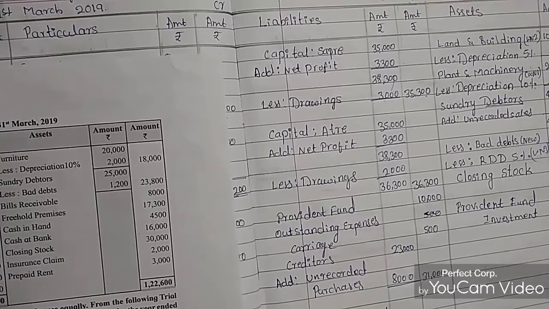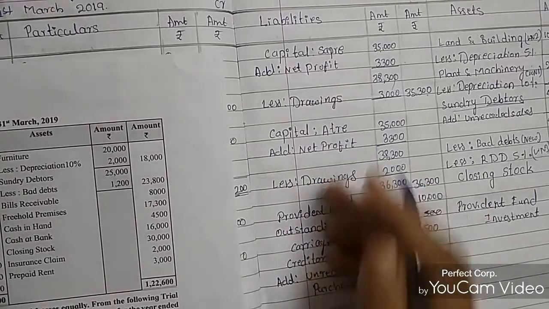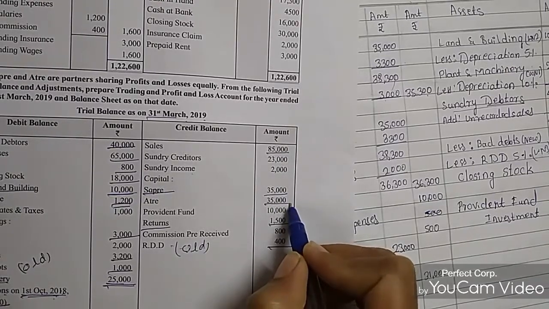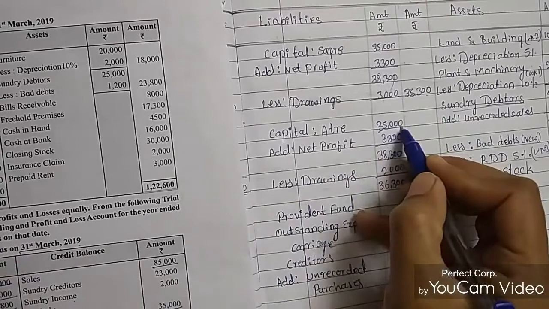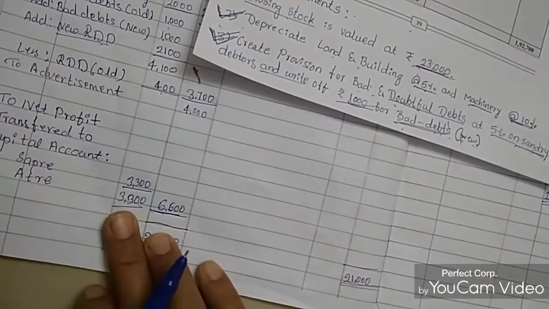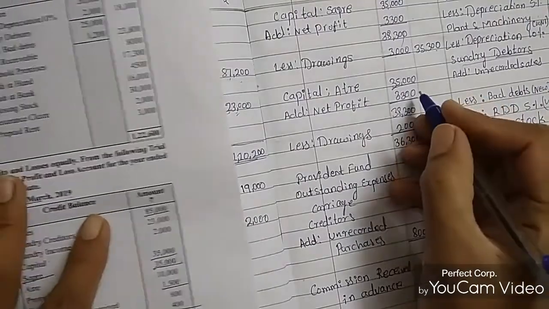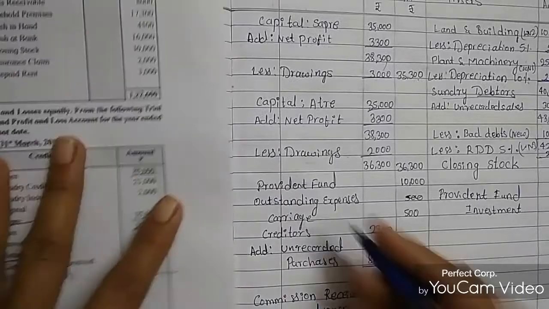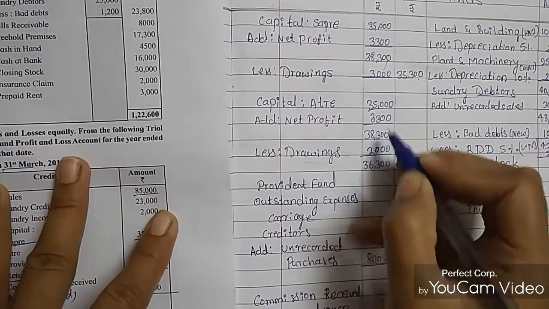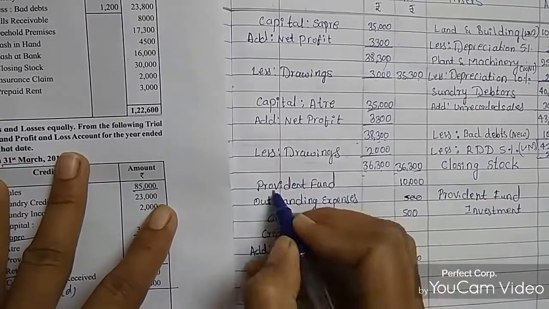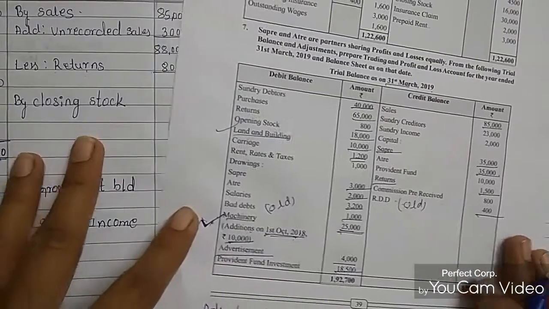Now we'll see the capital for Atre. How much is Atre's amount? It is 35,000. He is also investing in the business, 35,000 rupees. I mentioned that 35,000 rupees here. Then he also gets the same net profit, equally distributed, 3,300 rupees. His drawings, how much is it? 2,000 rupees, the amount he withdrew. So 38,300 rupees minus 2,000 becomes 36,300 rupees. Then Provident Fund. Provident Fund is 10,000 rupees.